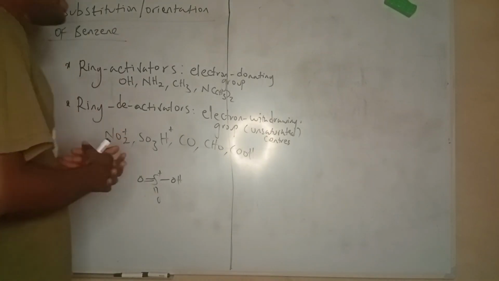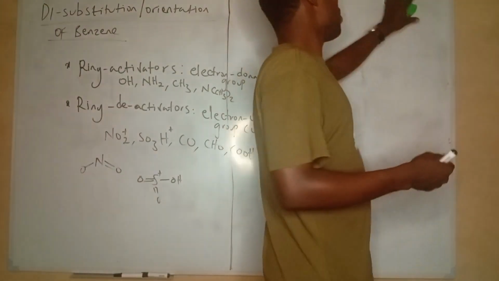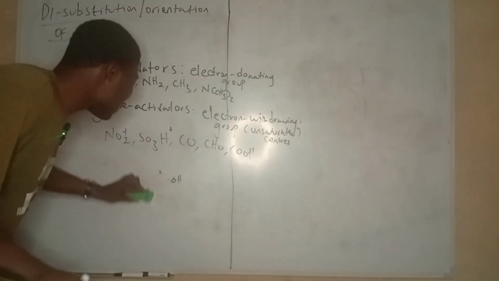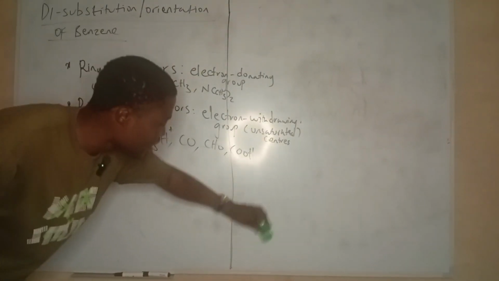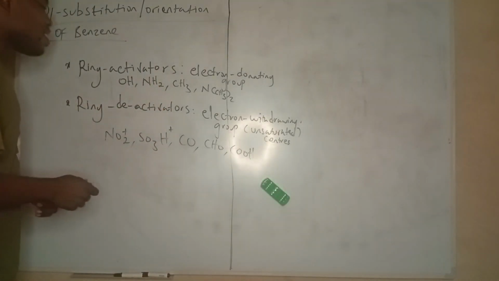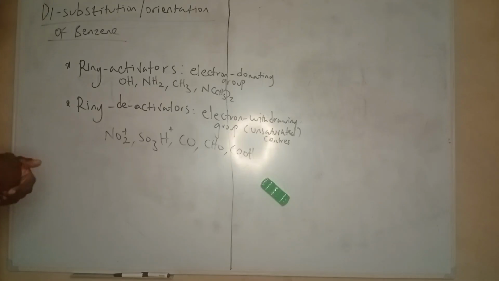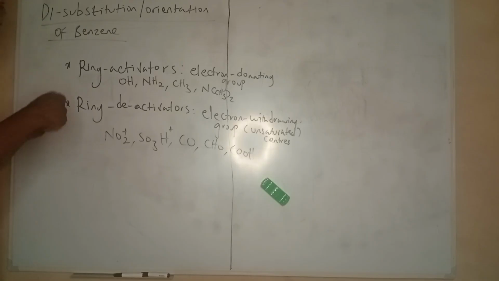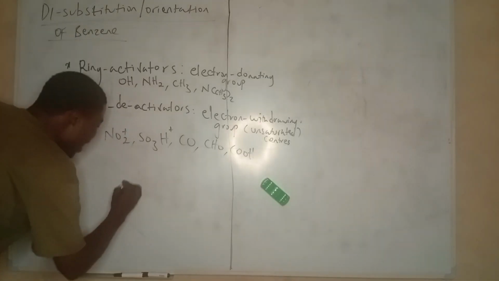Why do we call them ring deactivators? Okay, now quickly, ring deactivators. This video will be very helpful for those of us still entering organic chemistry in the A-level days. I mean 100 level, 200 level, even some 300 level students also need this. But quickly, ring activators.